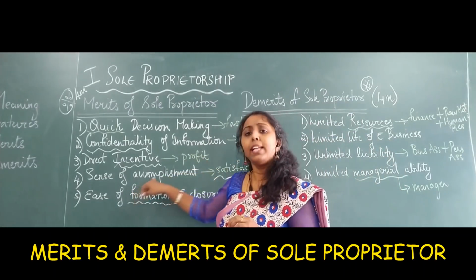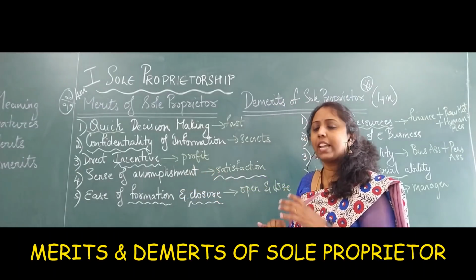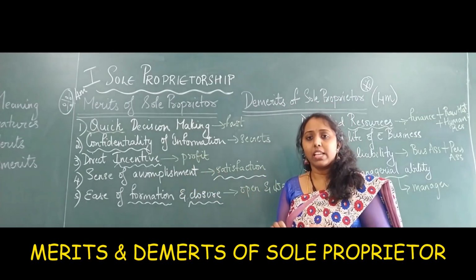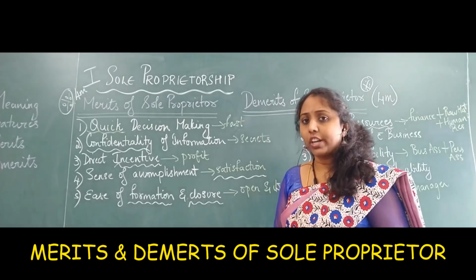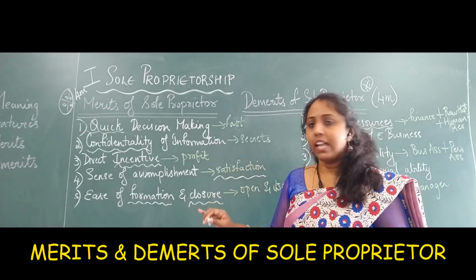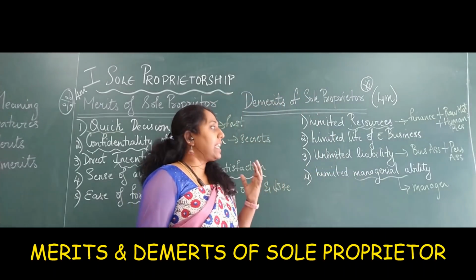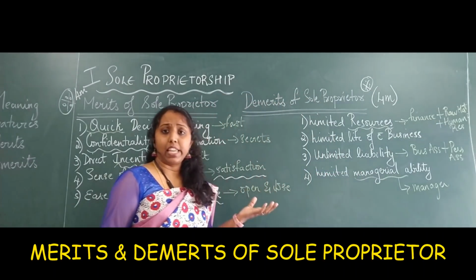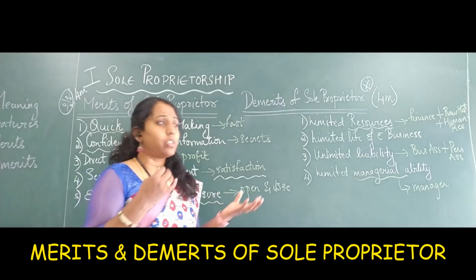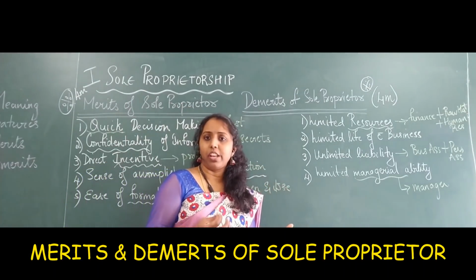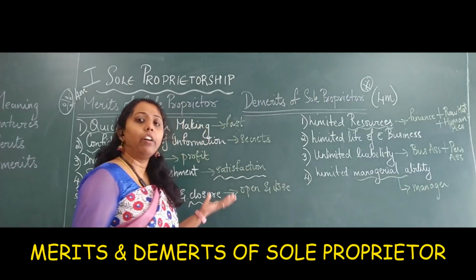Then, sense of accomplishment, he has his entire satisfaction level, because he has struggled and worked hard to be where he is. Then, ease of formation and closure. It can easily be formed, you can easily close it. There are no big formalities or procedures really required to have this kind of business.